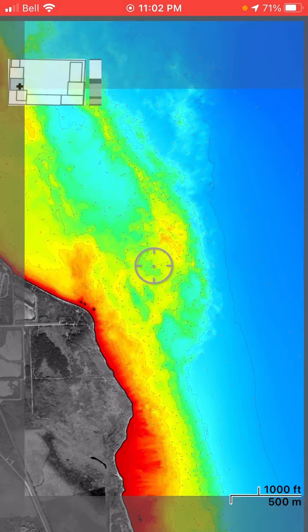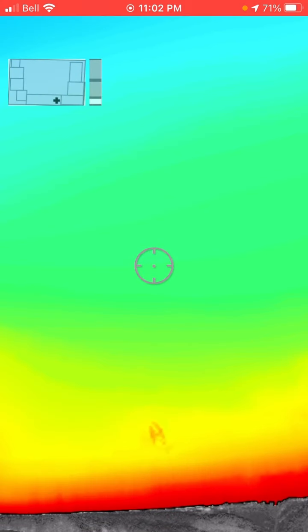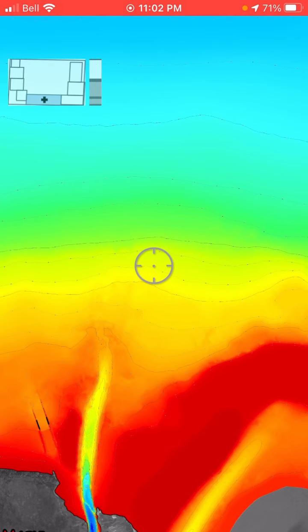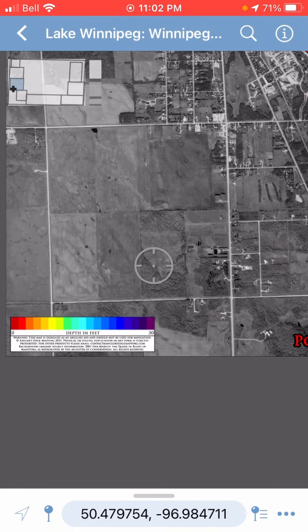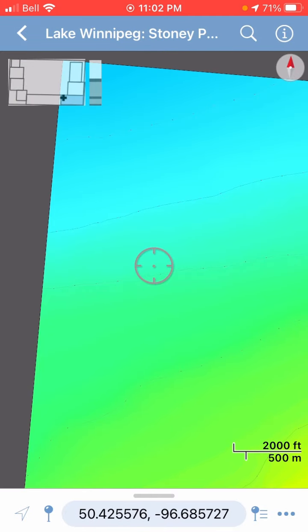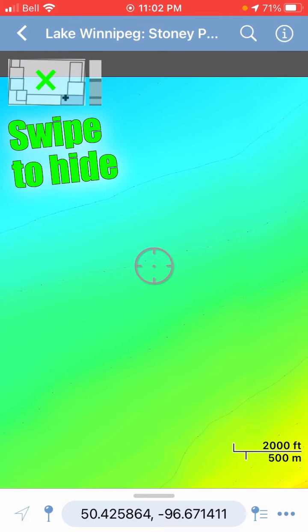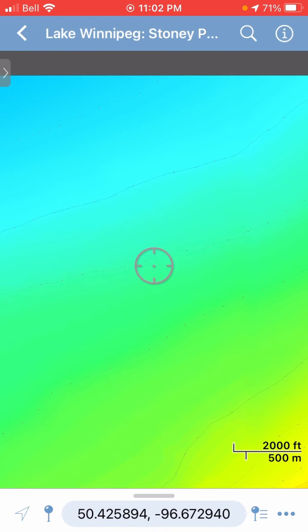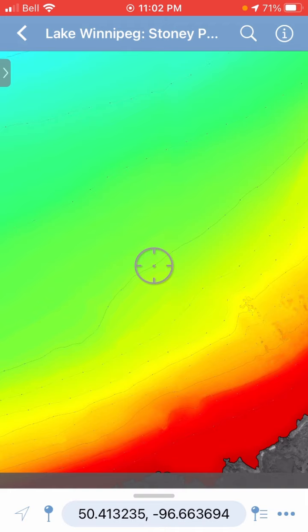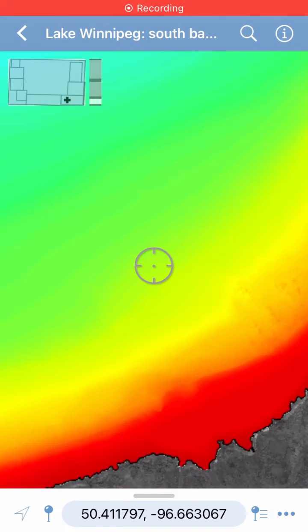The other thing you can do is just tap onto the tile previews in the top left, and that'll actually position the cursor where you've tapped. It's a little bit tricky though, depending on the size of the tiles, but you can see I'm just cycling through them there. The tile that's shaded is the active one, and also you can swipe to get rid of all that stuff. Just swipe it to the left to hide it, and you can press the little arrow button to make it reappear. So that's about it for using bundles.